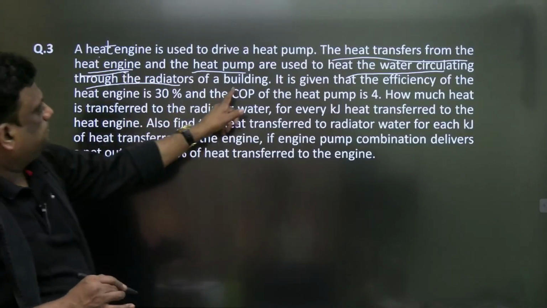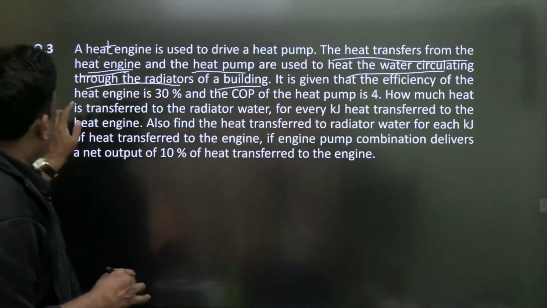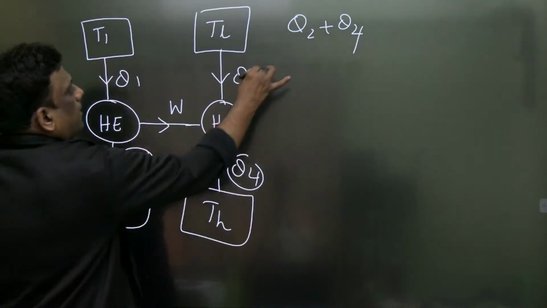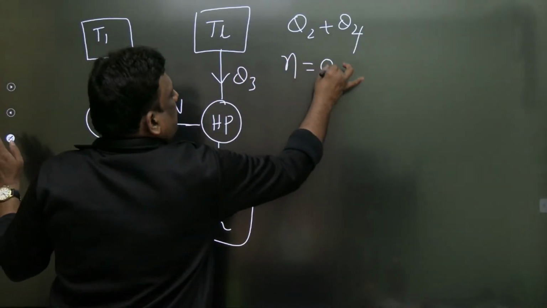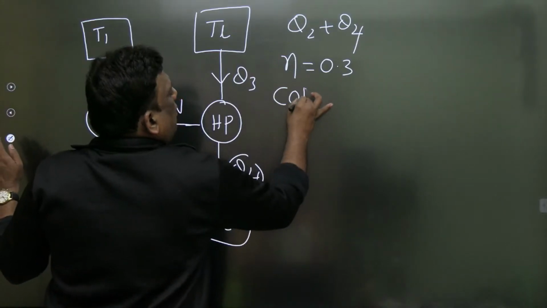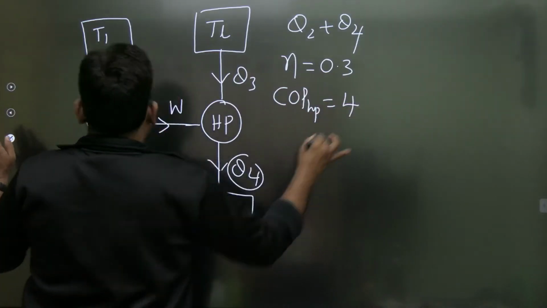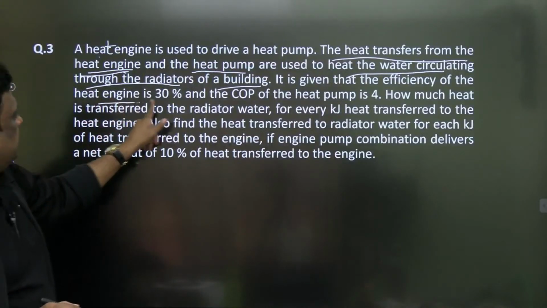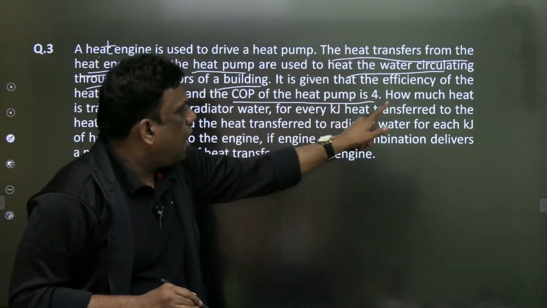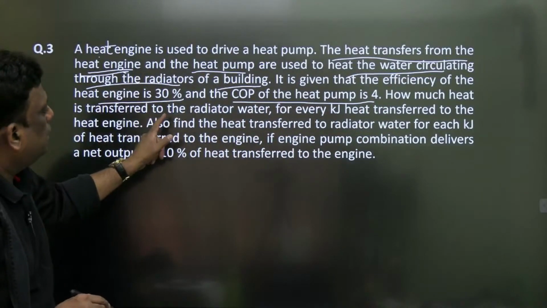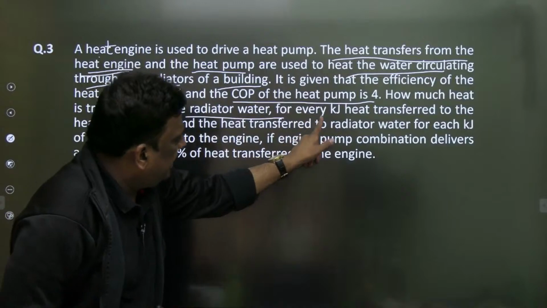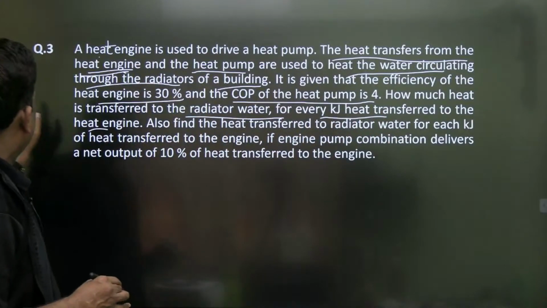It is given that the efficiency of the heat engine is 30% and the COP of the heat pump is 4. How much heat is transferred to the radiator water for every kilojoule of heat transferred to the engine?